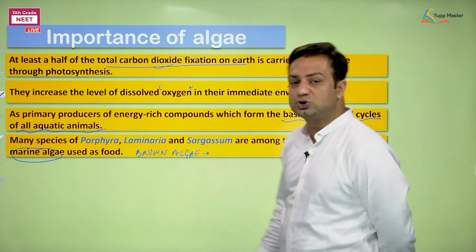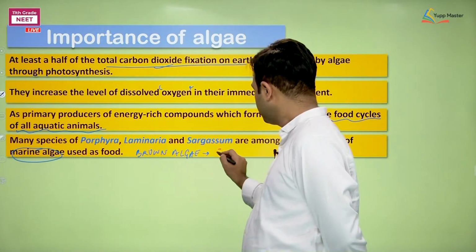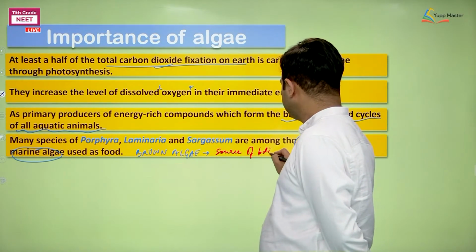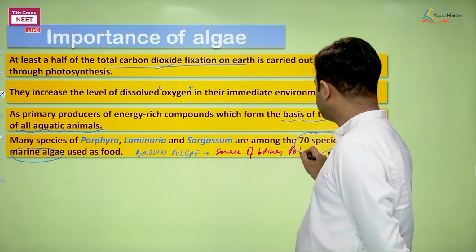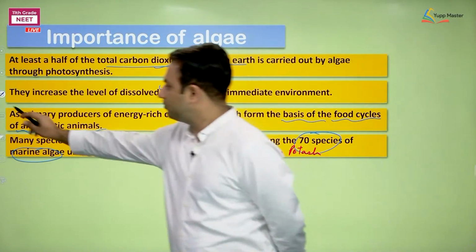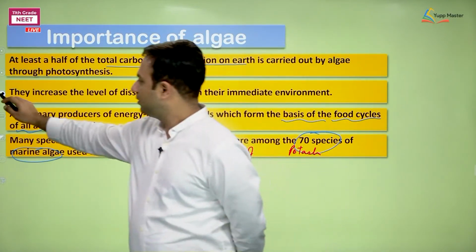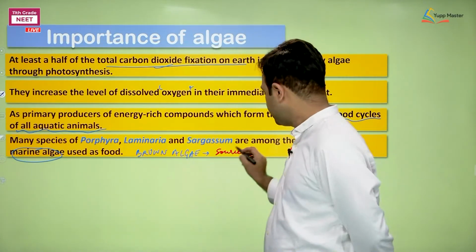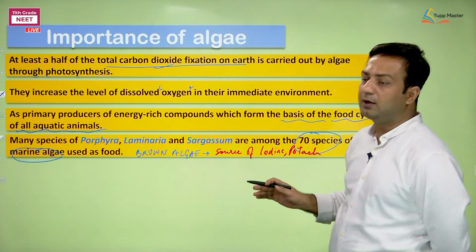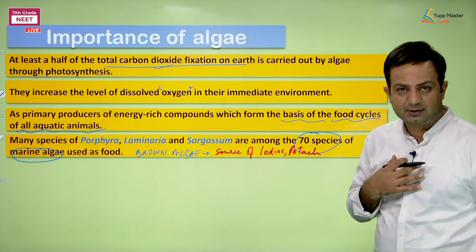The brown algae is the source of iodine and potash, meaning we are getting some minerals from them. That kind of thing we used to mention about them. So obviously it is important as food, right? They are important as food, not only for marine animals, but also for human beings, right?